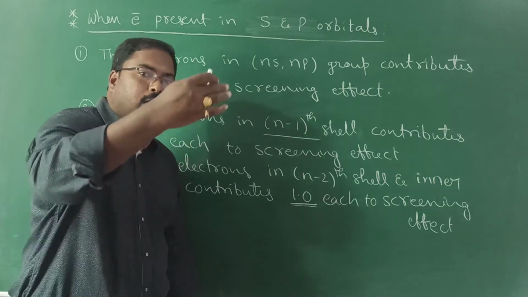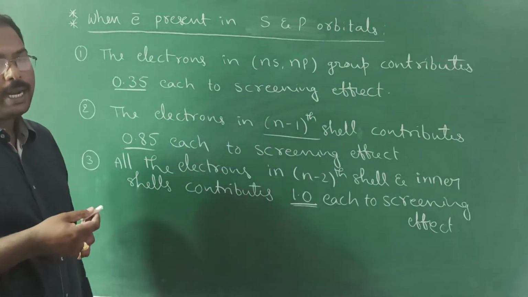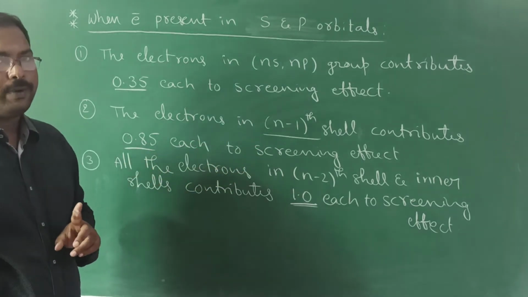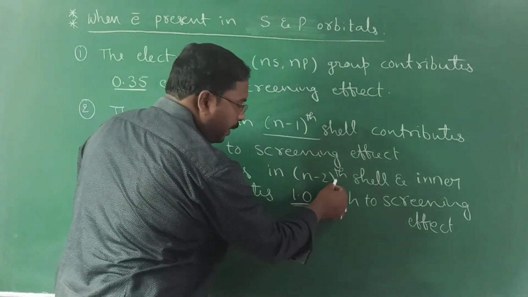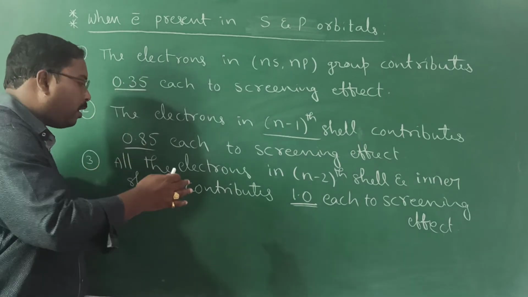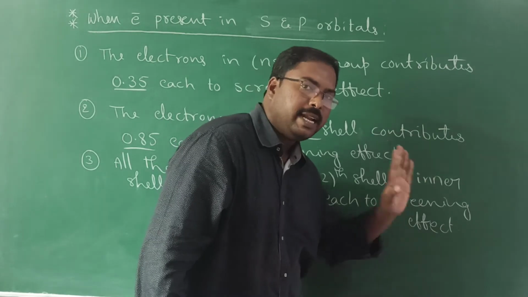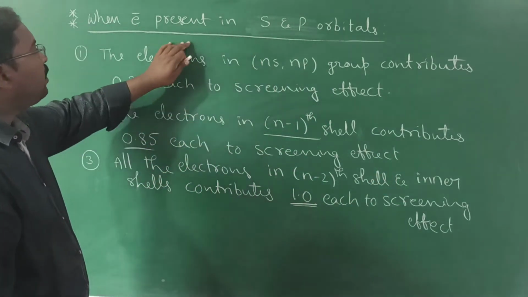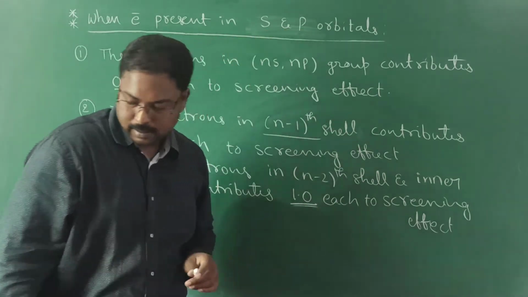Below that outermost orbit, the n-1th shell, whatever the number of electrons there, those contribute 0.85. Now all the electrons in the n-1 shell and the inner shells below contribute 1.0 each to the screening effect. This is the case when the electron is present in s and p orbitals.